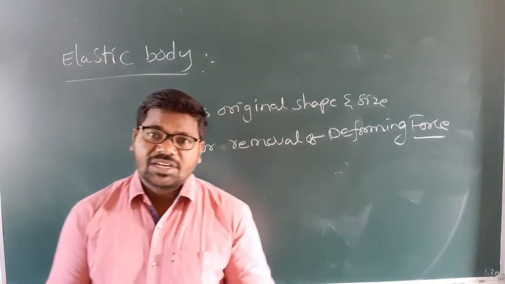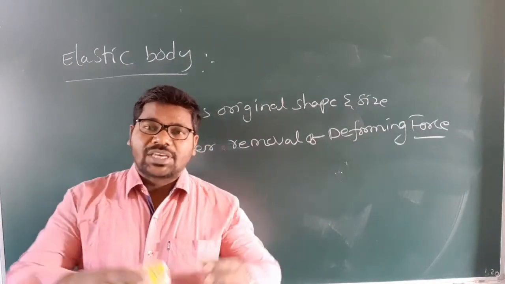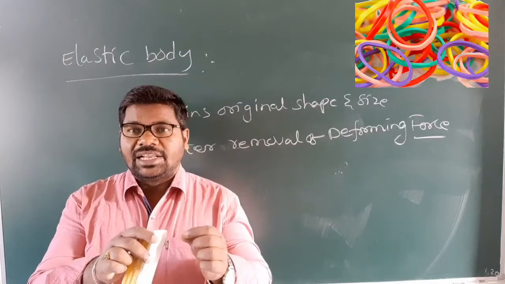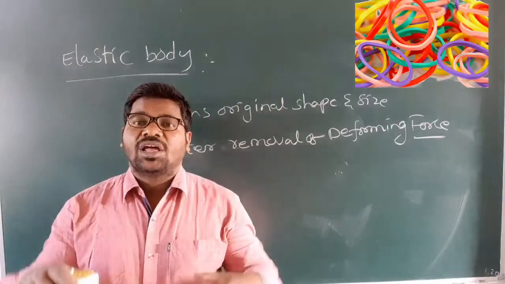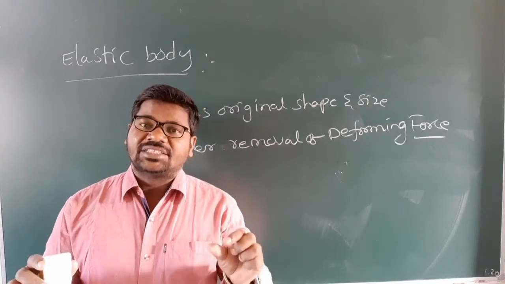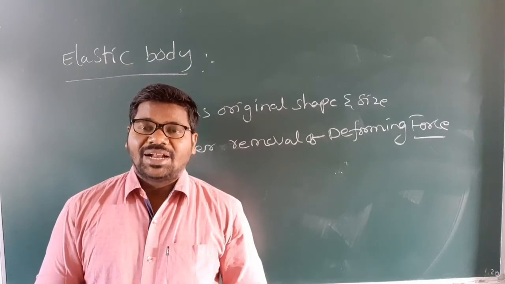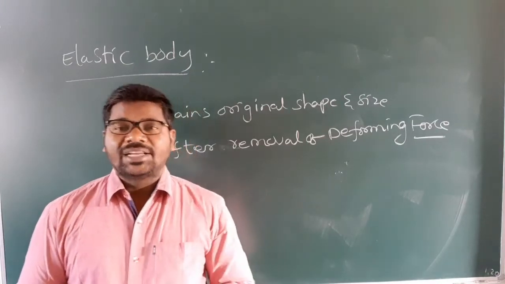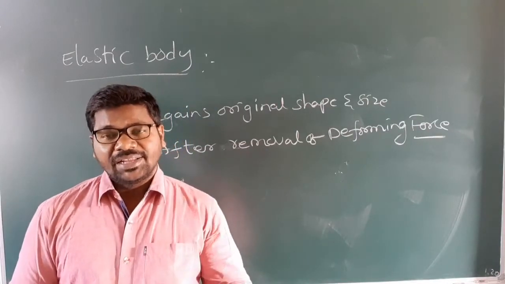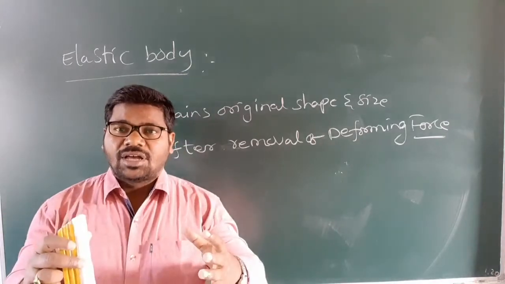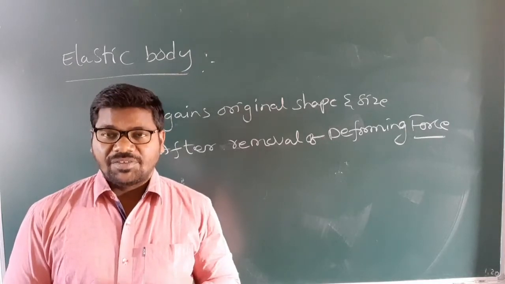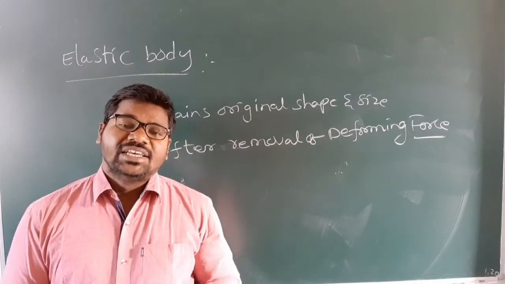Understand? See, consider one elastic rubber. We can stretch it. After removal of the external force, the elastic rubber regains its length, so the elastic nature returns after some time. Understand? This type of body we call an elastic body. Consider a balloon or any material. We apply force, and after removal of this force, we observe the same size and same shape of the body. This type of body we call an elastic body.